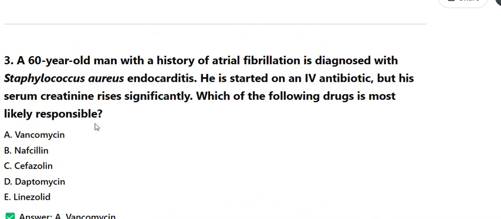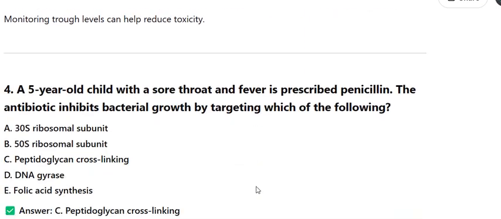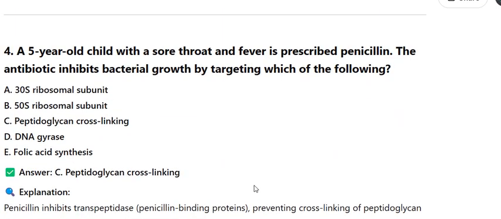3. A 60-year-old man with a history of atrial fibrillation is diagnosed with Staphylococcus aureus endocarditis. He is started on an IV antibiotic, but his serum creatinine rises significantly. Which of the following drugs is most likely responsible? A. Vancomycin. B. Nafcillin. C. Cefazolin. D. Daptomycin. E. Linezolid. Explanation: Vancomycin is nephrotoxic, especially when combined with other nephrotoxic drugs, e.g. aminoglycosides. It inhibits cell wall synthesis by binding D-Ala-D-Ala residues in peptidoglycan. Monitoring trough levels can help reduce toxicity.